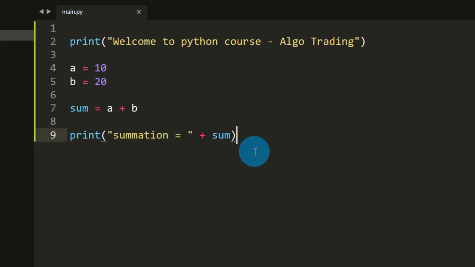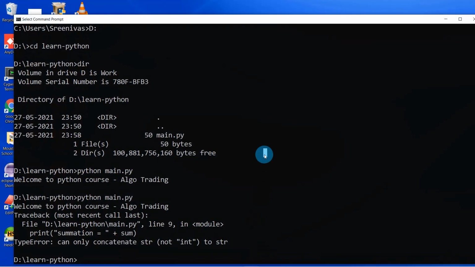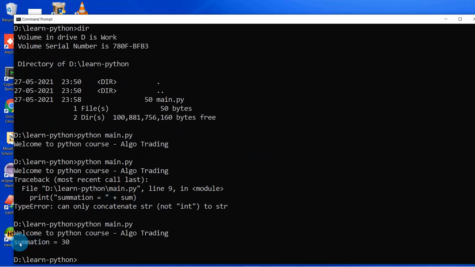So how do we solve it? What we can do is convert this sum to a string. How do you convert sum to a string? There is an inbuilt function available. You just put the sum inside str. str is a function, passing sum here. So the resultant value returned from str will be a string. Now I am saving this. Let's run it again. See, the first line printed as it is, and after that what we did, summation equal 30. So now this program is working as a calculator.